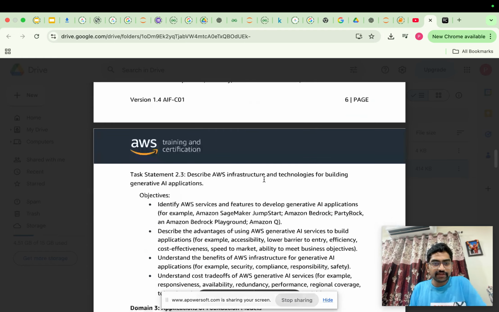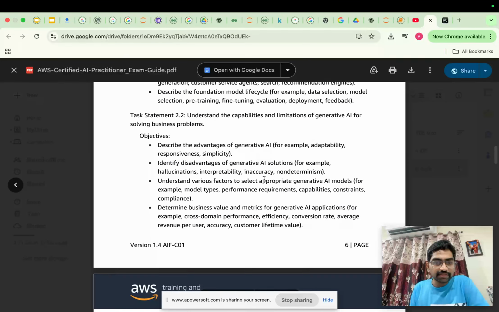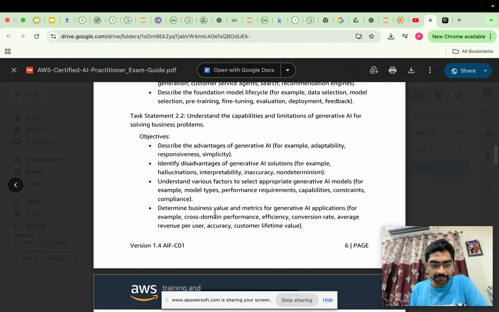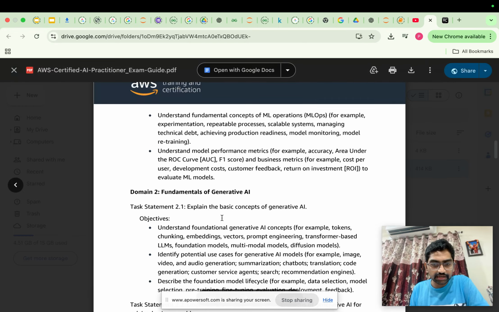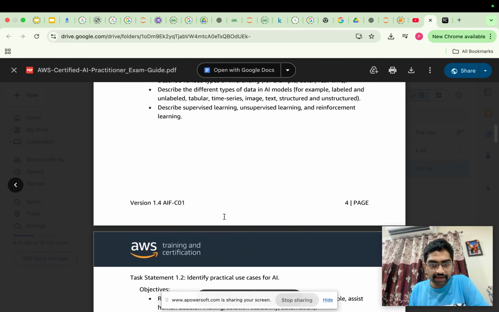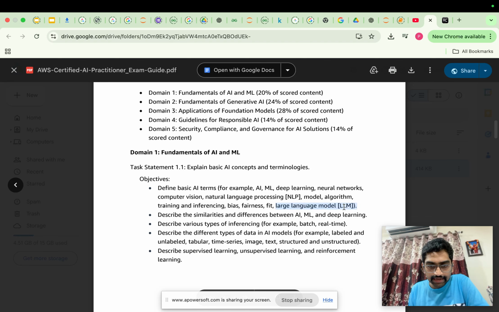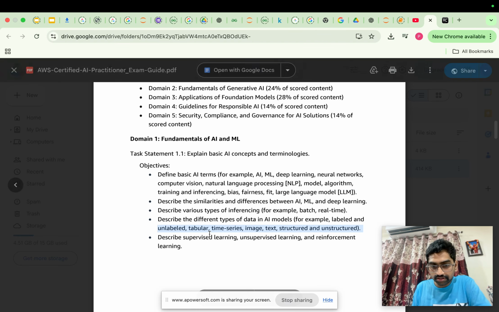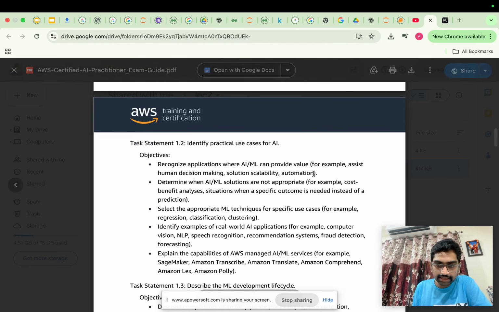So we will study all of these concepts. In the first section we have LLMs and time series data; we will study these four kinds of data.